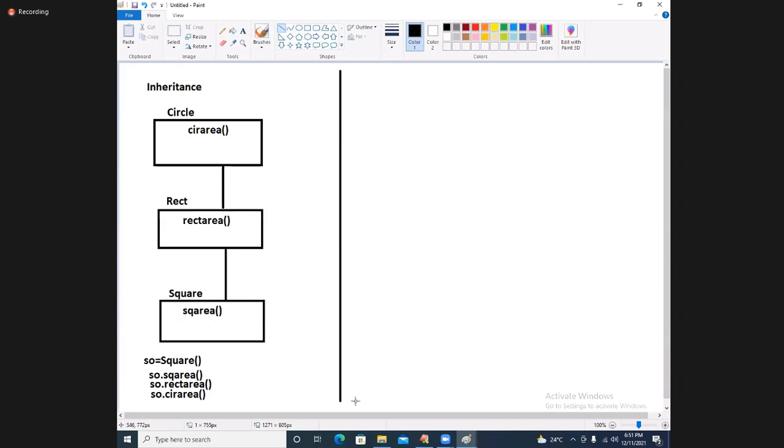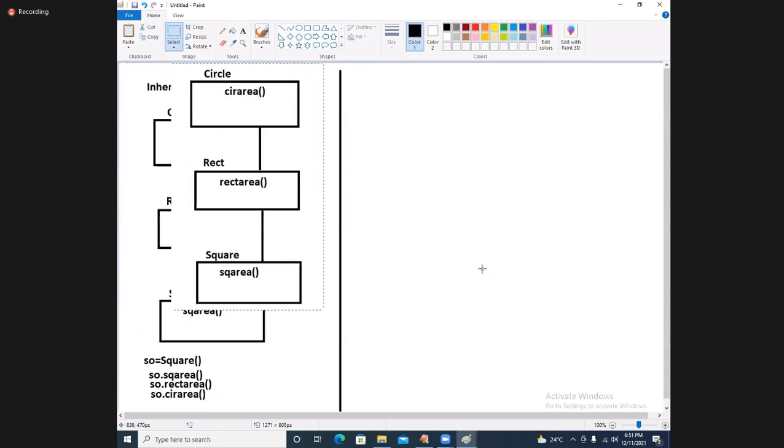This is called inheritance. Very good. Same type of diagram I would like to take, students, and observe it, all of you.